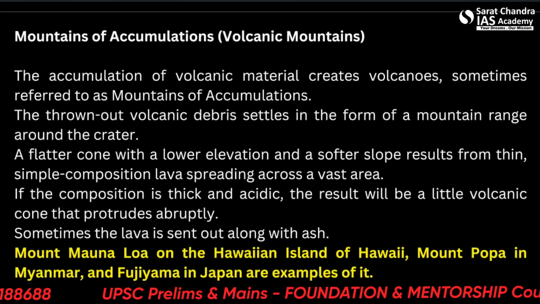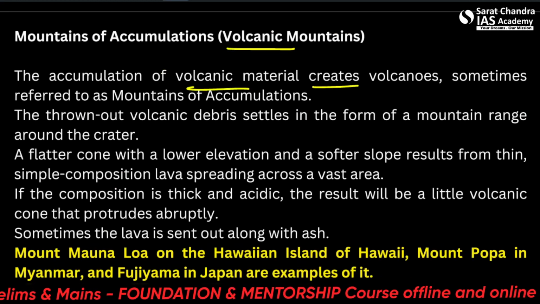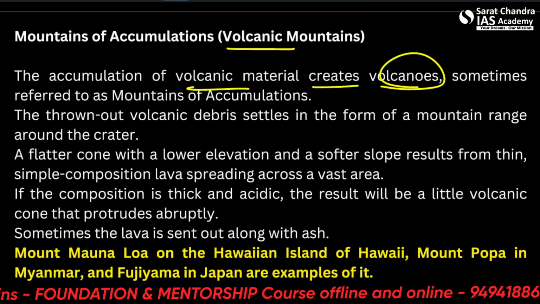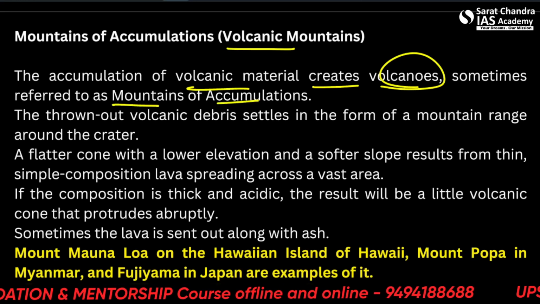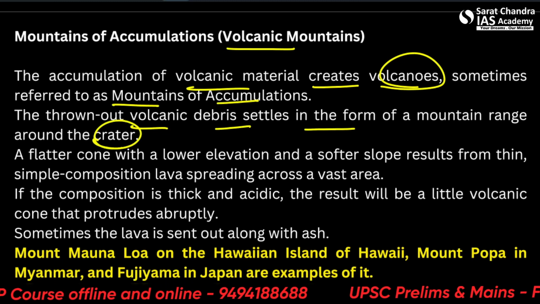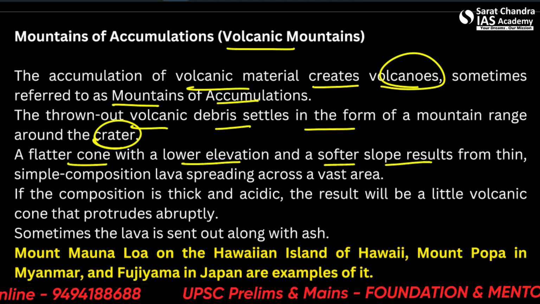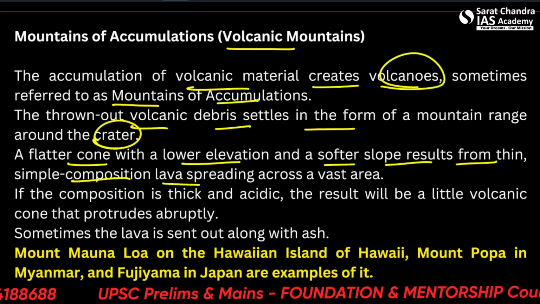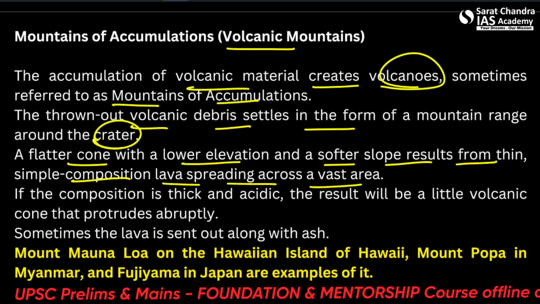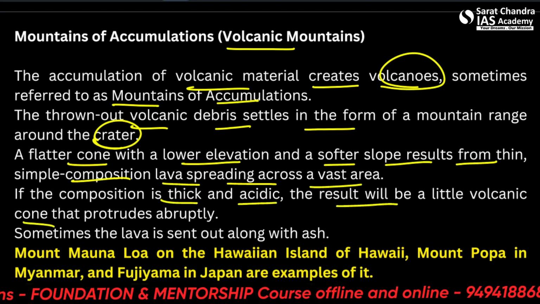One more are there, mountains of accumulation, which are volcanic mountains. So accumulation of volcanic material creates volcanoes, sometimes referred to as mountains of accumulation. The thrown out volcanic debris settles in the form of a mountain range around the crater itself. And a flatter cone with a lower elevation and a softer slope results from thin, simple composition lava spreading across a vast area.